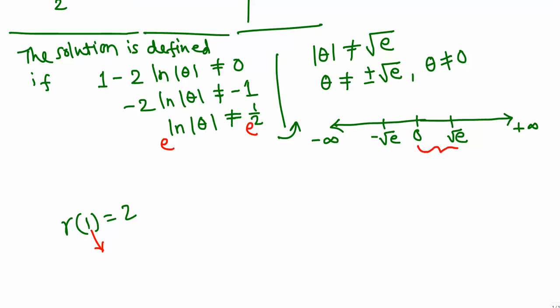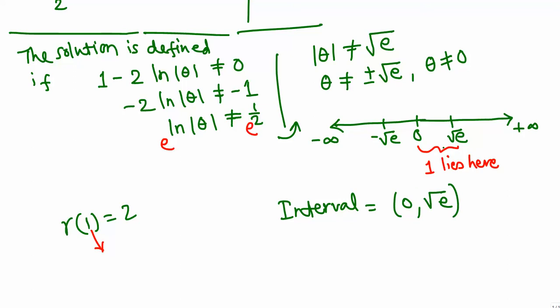So this is the right interval. The interval where the solution exists is 0 through square root of e, because theta cannot be 0 and theta cannot be square root of e, so we have to put parentheses, not brackets. Okay, final.